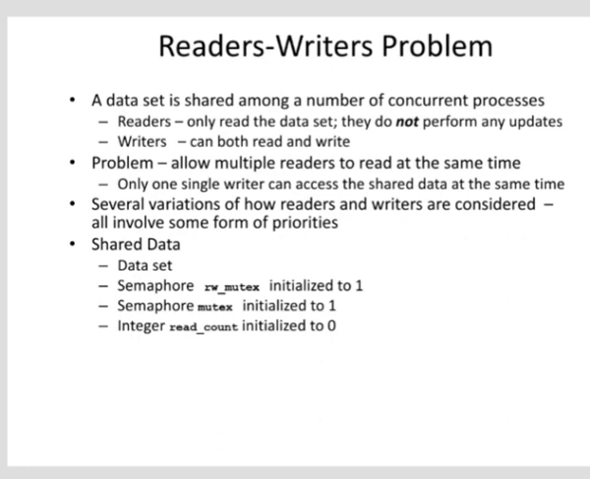Next is the readers-writers problem. A data set is shared among a number of concurrent processes. Readers only read the data set. They do not perform any update. Writers can both read and write. The problem allows multiple readers to read at the same time, but only a single writer can access the shared data at the same time. The several variations of how readers and writers are considered all involve some form of priorities. Shared data: the data set, semaphore mutex initialized to 1, semaphore db initialized to 1, and integer read count initialized to 0.